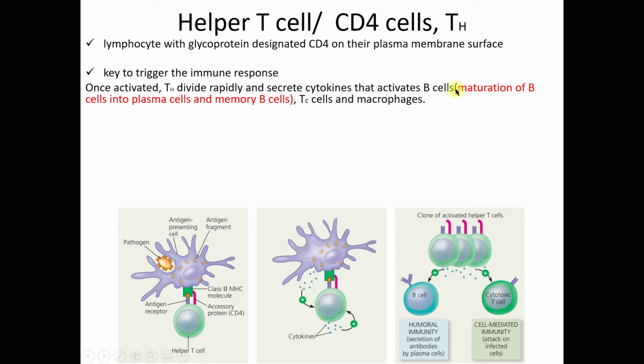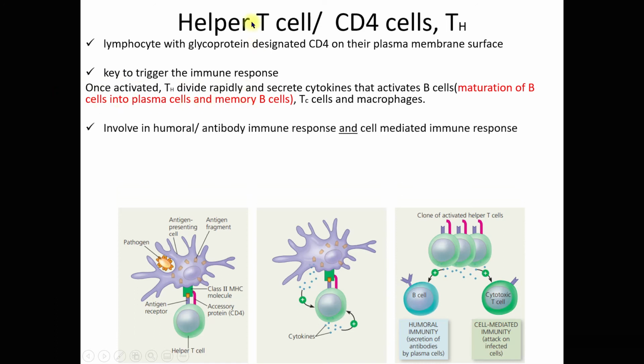Okay, activation of B cells meaning to say that B cells will mature into plasma cells and memory B cells. Right, this part I will elaborate later. Alright, in the humoral immune response.